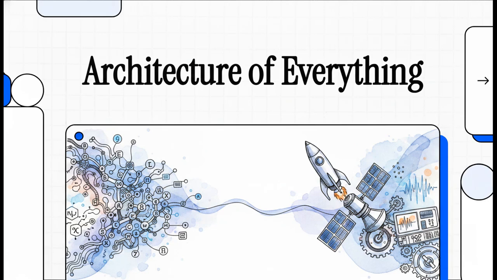Welcome to this explainer. Today, we are genuinely tackling the architecture of everything. Seriously, we're looking at a framework so massive, so expansive, that it scales from the microscopic logic inside a language model all the way up to the macroscopic control of spacecraft re-entering the atmosphere. It's called the Frequency-Governed Self-Graph Reasoning Framework, or FGSGR for short.